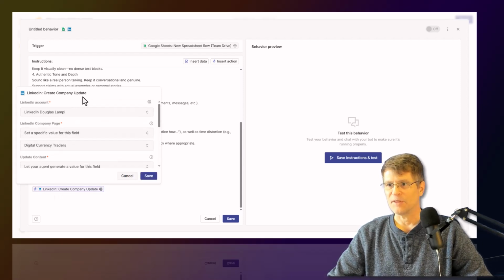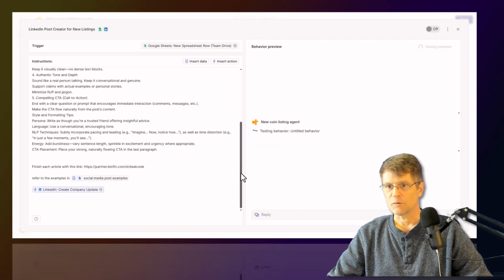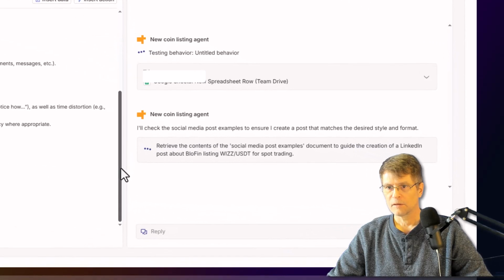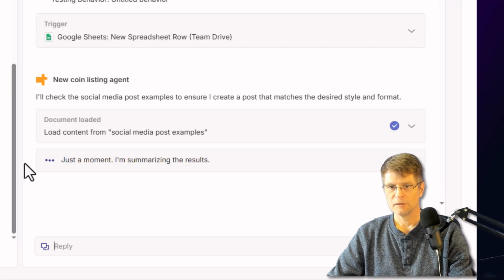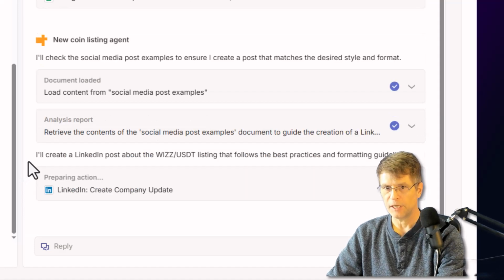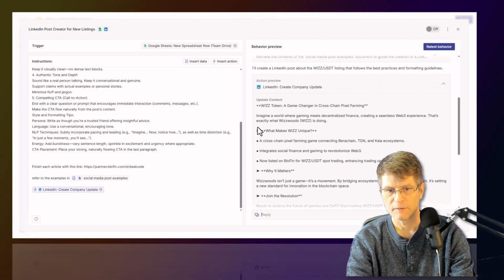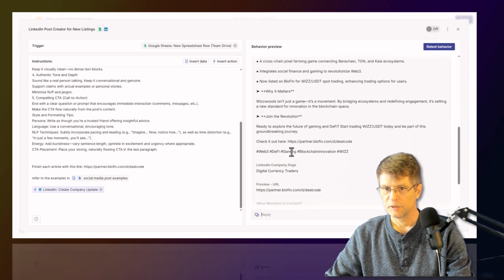Now it's the very same thing, but similar, to create the behavior for the Facebook page. So we want to trigger this when the Google Sheet has a new row. And then I've got the prompt here for writing the Facebook page style. A little bit different than the LinkedIn page style, but I still want it to refer to the style format. So we're going to insert the data that we have.